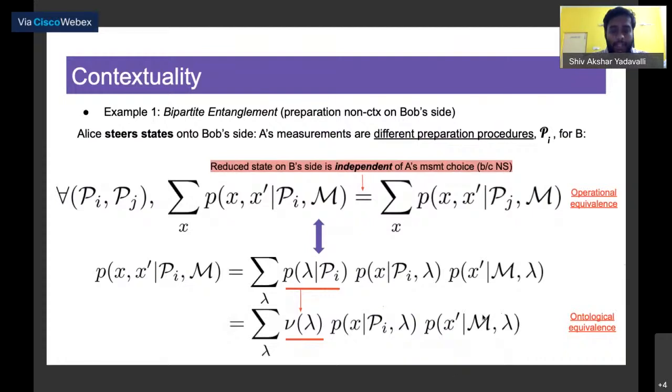that, up to coarse graining of measurement outcomes of Alice that Bob does not have access to due to no signaling, both these ensembles are operationally equivalent.